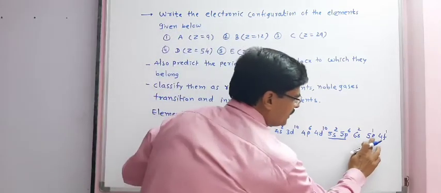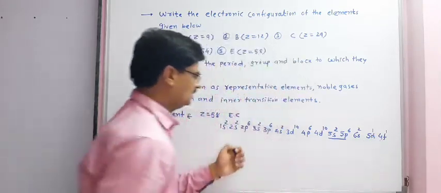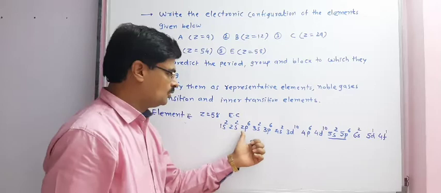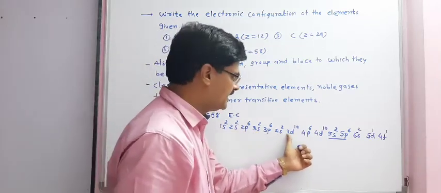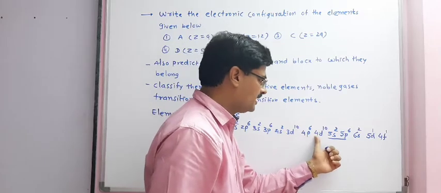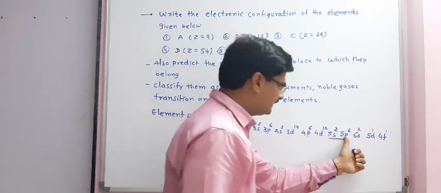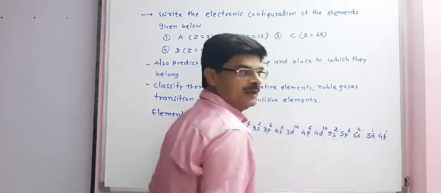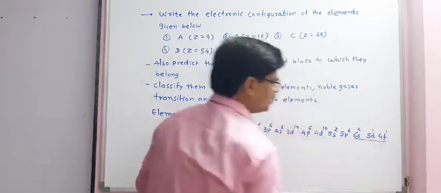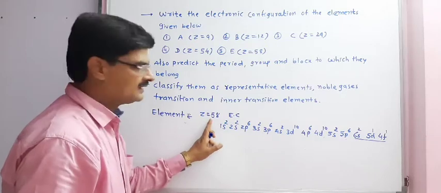Once more: 1s2, 2s2, 2p6, 3s2, 3p6, 4s2, 3d10, 4p6, 4d10, 5s2, 5p6, 6s2, 5d1 and 4f1. So in total 58 electrons are present.